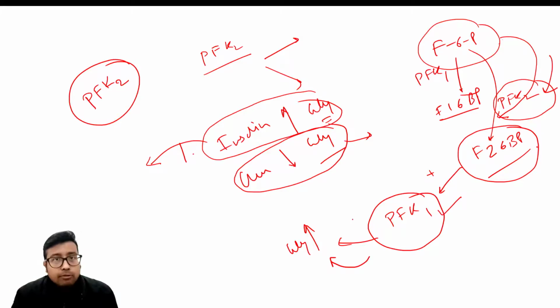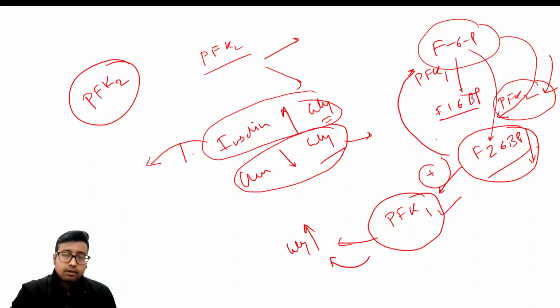The reverse thing will be done by glucagon. Glucagon will activate cyclic AMP. It will activate the phosphatase action of PFK2. So it will convert it back to fructose 6-phosphate. Basically, this means the concentration of fructose 2,6-bisphosphate will be low if glucagon is active. And that is why it cannot activate PFK1 and it will then stimulate gluconeogenesis.